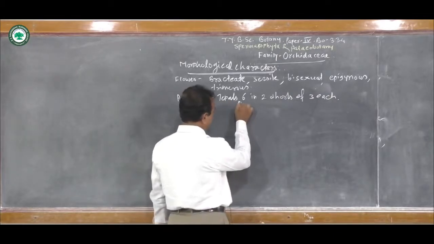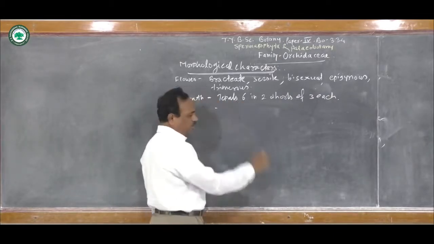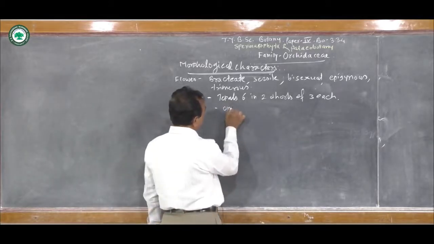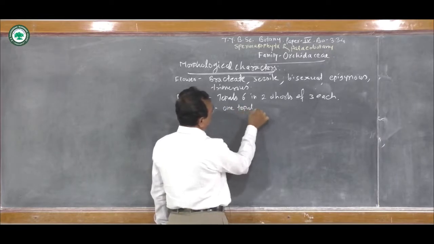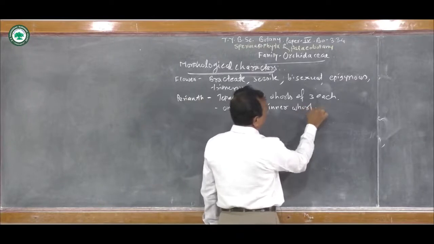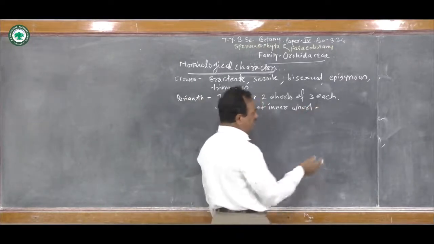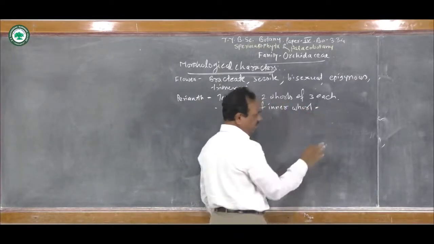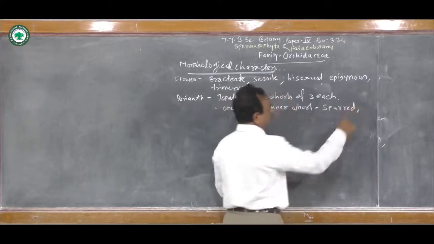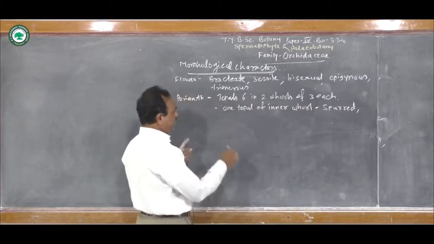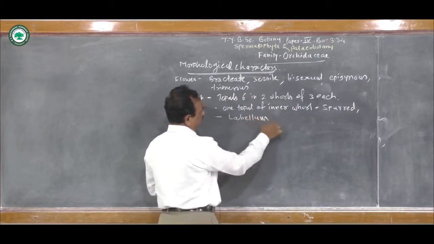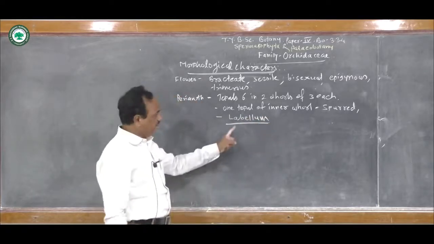The 3 tepals of the outer whorl are uniform in size and shape, but 1 tepal of the inner whorl is large in size and modified into a different structure, spurred in many cases, and this large tepal is known as the labellum.